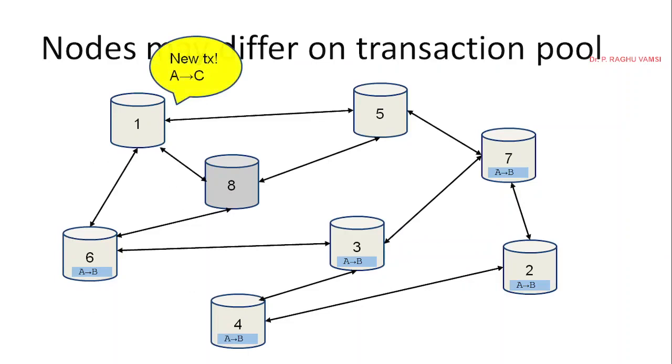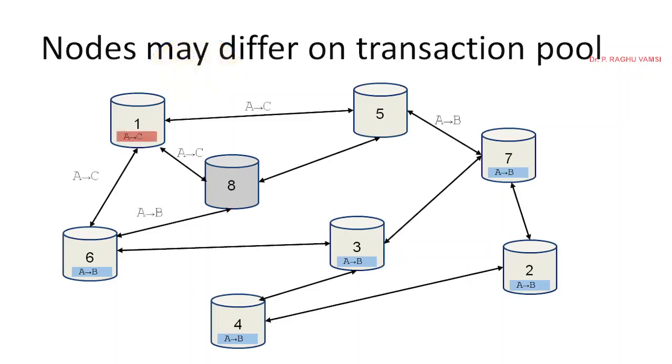For example, a new transaction is generated from 1, A to C. How will it be spread? It will be spread again, just like how it was spread from node 4.